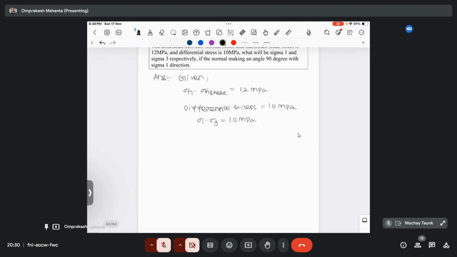So how to deal with this? What is the formula of maximum shear stress? Do you know the formula of maximum shear stress? Anybody know the formula of maximum shear stress? Okay, the formula is sigma 1 minus sigma 3 by 2. Okay, this is the formula for maximum shear stress.